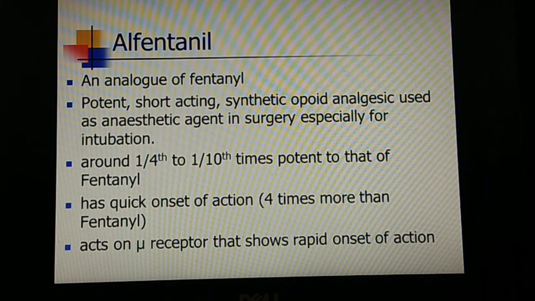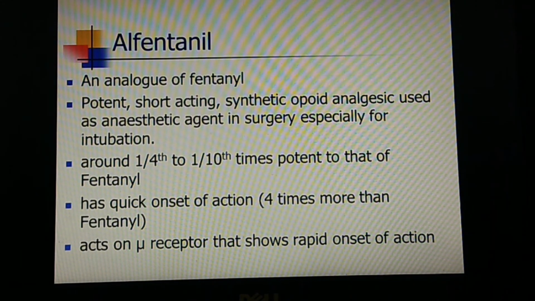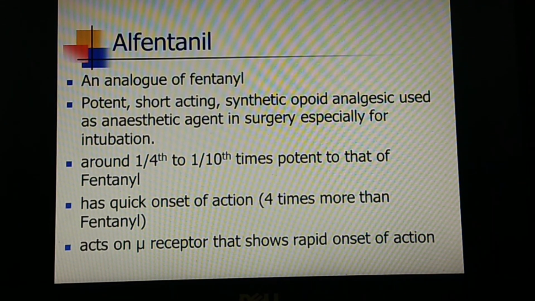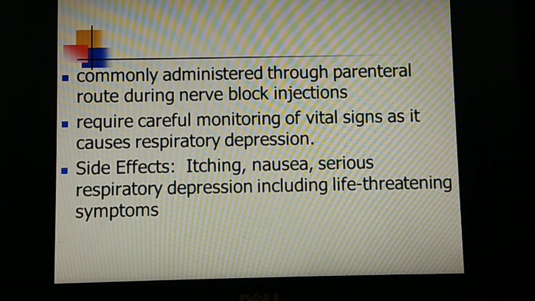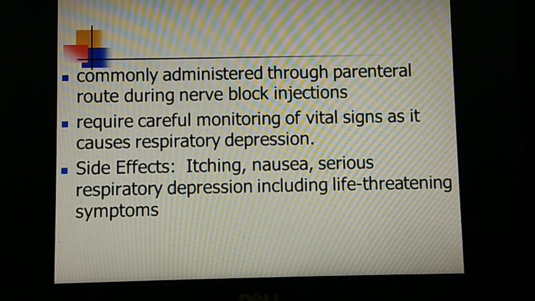and around 1/4 to 1/10 as potent as fentanyl, and it has a quick onset of action, that is 4 times faster than fentanyl. So it may act within 2 minutes, and it usually selects the mu receptor, which shows a rapid onset of action, and is commonly administered through the parenteral route during nerve block injections as a pre-anesthetic medication, and requires careful monitoring of vital signs as it also causes respiratory depression.